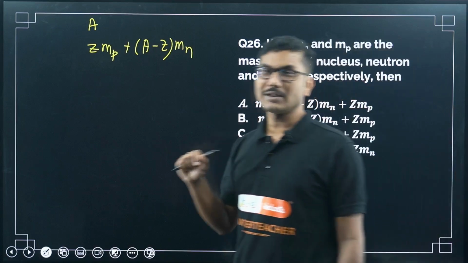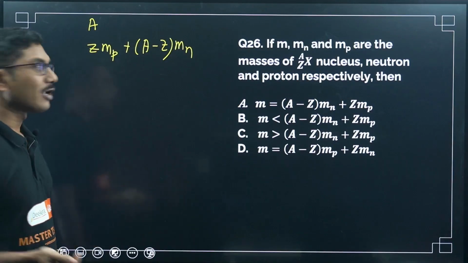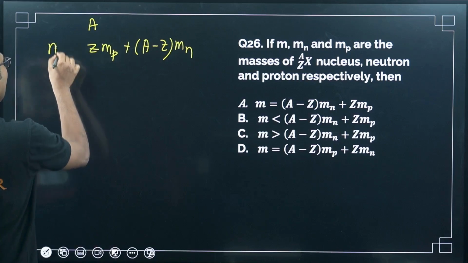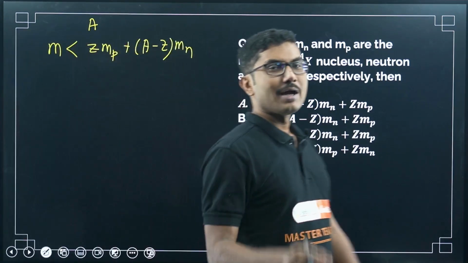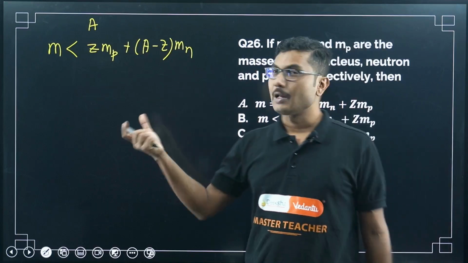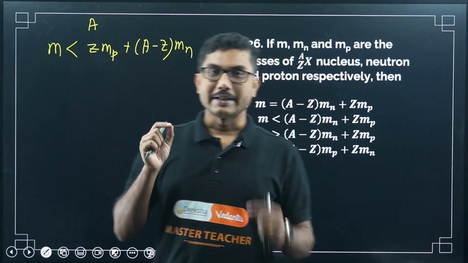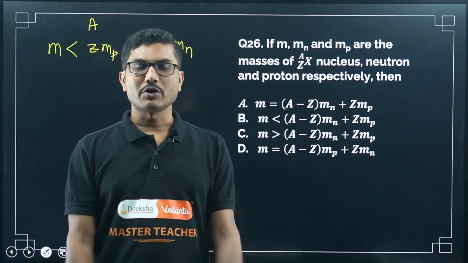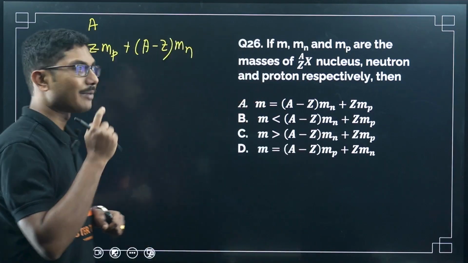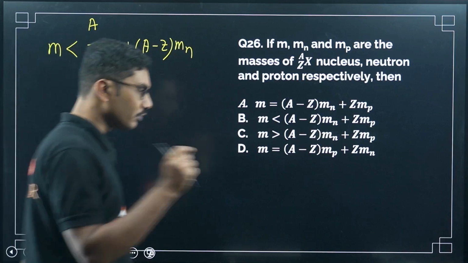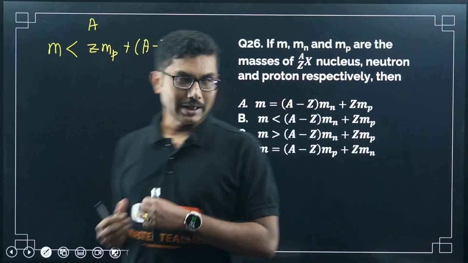Now the total mass of the nucleons is always more than the actual mass of the nucleus, right? Why? Because of the mass defect. We call this term the mass defect. That mass defect is the source of the energy that is binding the nucleus together. Mass defect per nucleon is the source of the energy required for a stable nucleus, right?